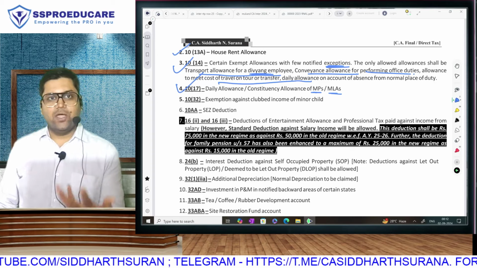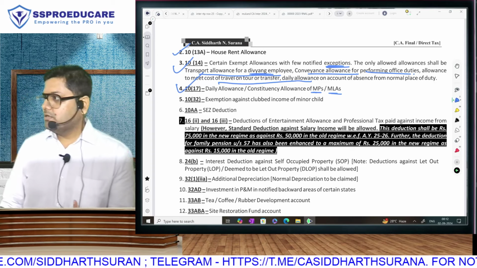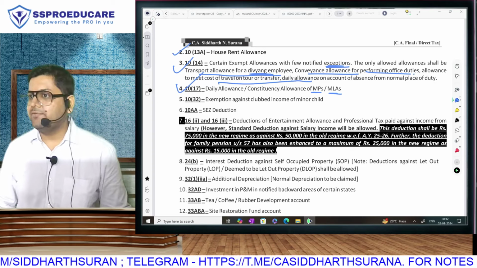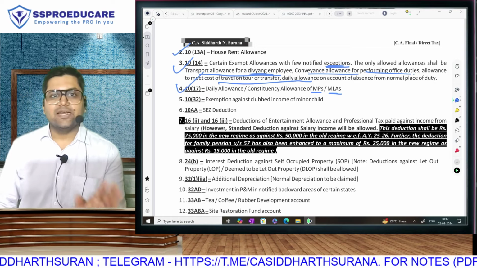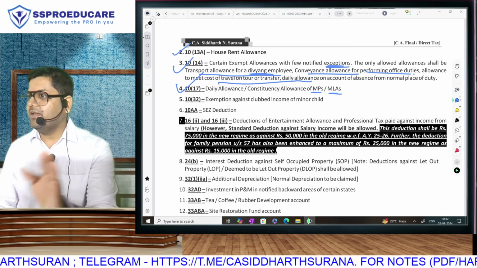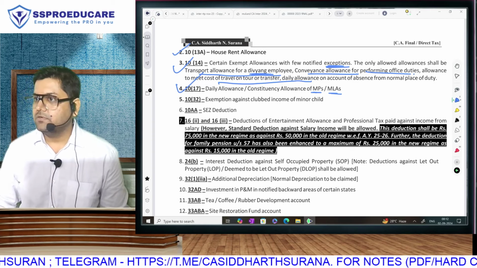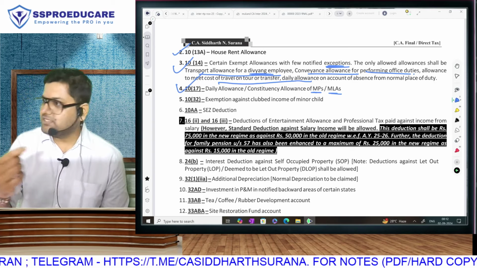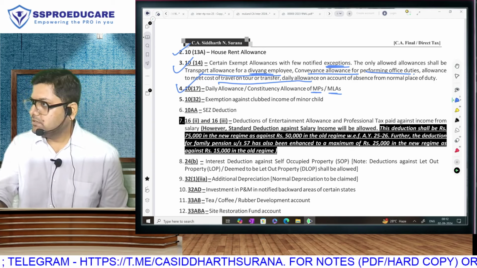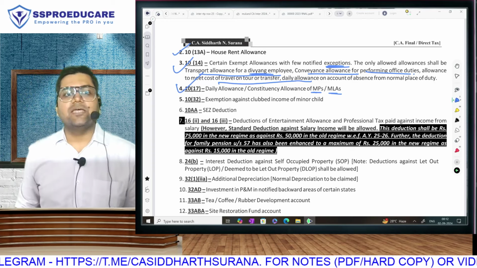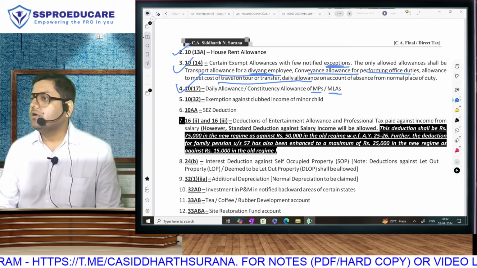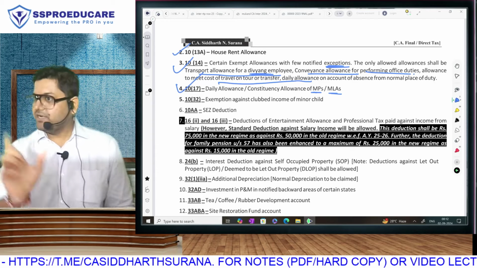For example, now I am taking lectures in Mumbai. Once my lecture gets over, I have to go home and eat my food. But when I used to take lectures in Kerala or Ahmedabad, after my lecture I had to go to a restaurant and eat food. My expenses used to increase. And for this, we give these MPs and MLAs something called a daily allowance. So I am explaining the meaning of daily allowance.